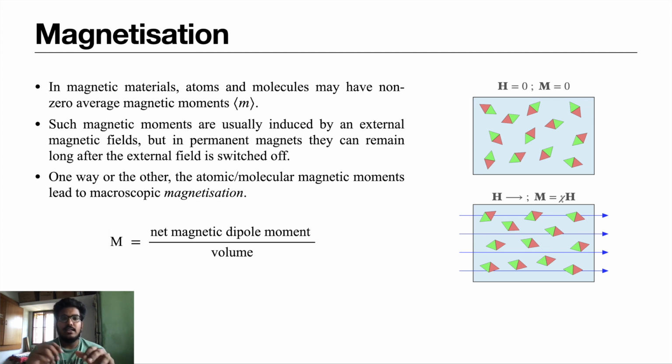And such magnetic moments are induced by external magnetic fields. As soon as the external magnetic field is cancelled, they go back to their natural erratic directions, and in permanent magnets they will remain aligned in the same direction in which the external magnetic field was provided, for a longer period of time than in other materials.